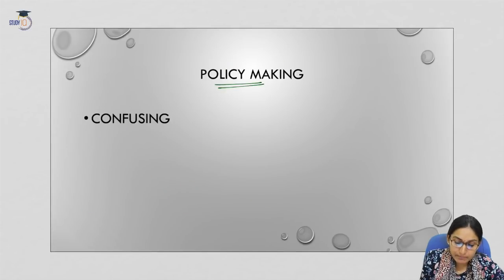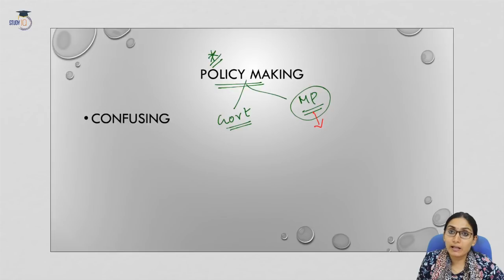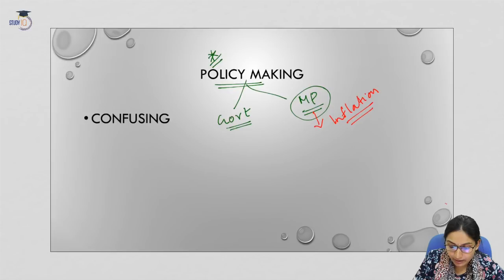Now what impact will it make on policy making? Very important. When we say policy making, it is not just the policy making of the government, that is the fiscal policy, but we must also consider the monetary policy, or the policy made by the RBI. We know that monetary policy, which is made by the Monetary Policy Committee under the RBI, considers inflation as the most important factor while making the policy. So what is to be understood is that this divergence in the CPI and the WPI can create confusion among the policy makers.